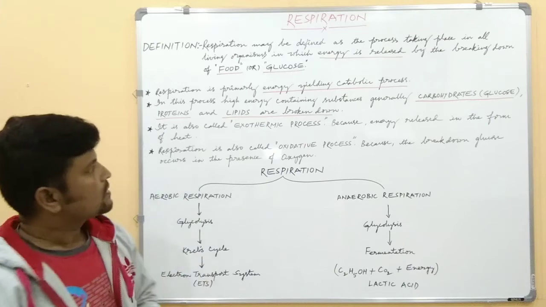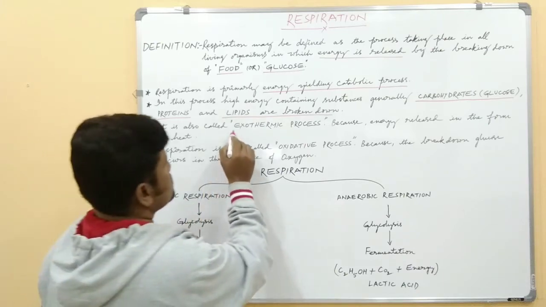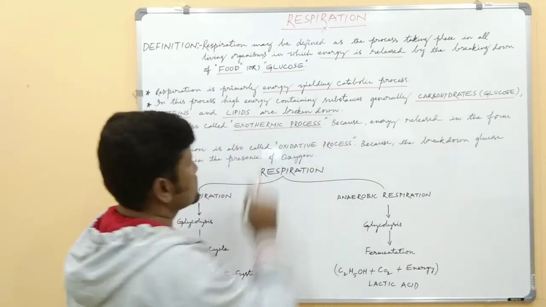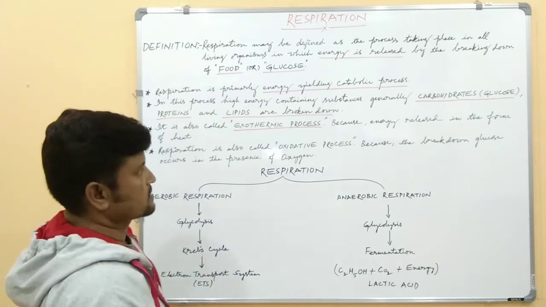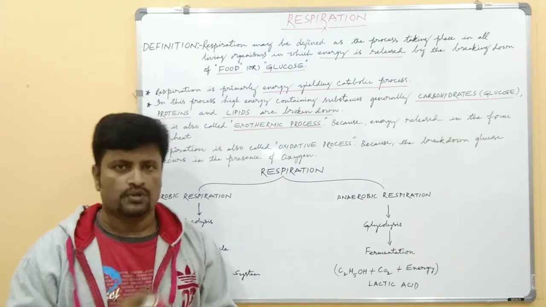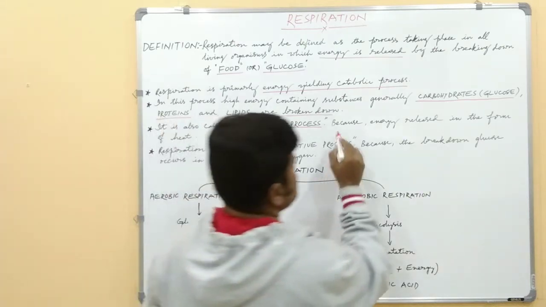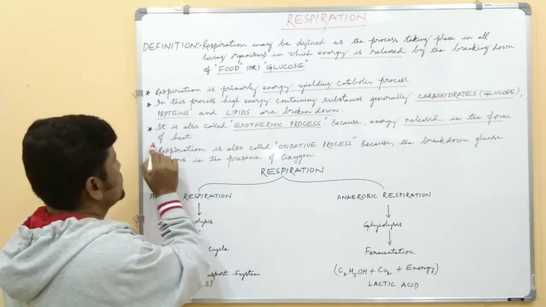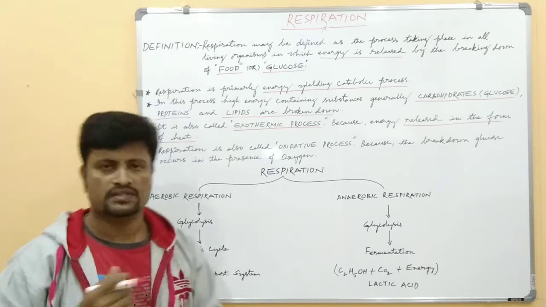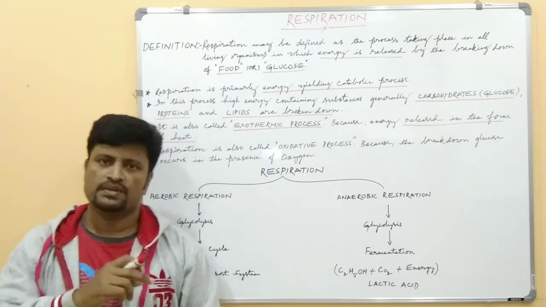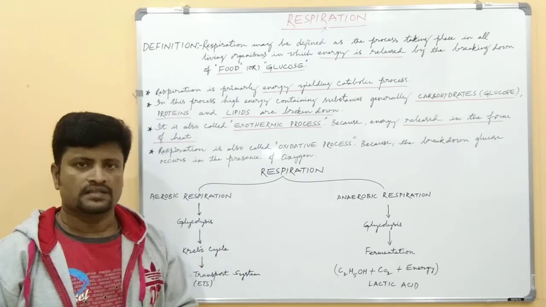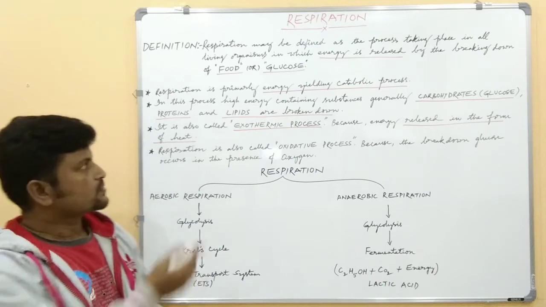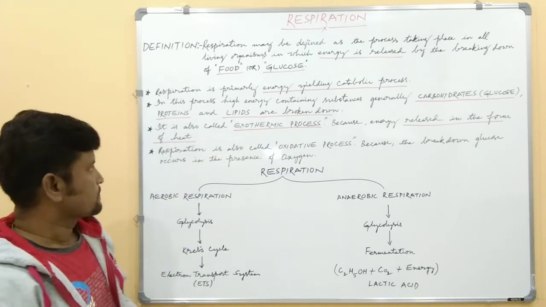It is also called an exothermic process. Why? Because in this process, energy is released in the form of heat. So exothermic process means respiration releases the energy in the form of heat. That's why it is known as an exothermic process.